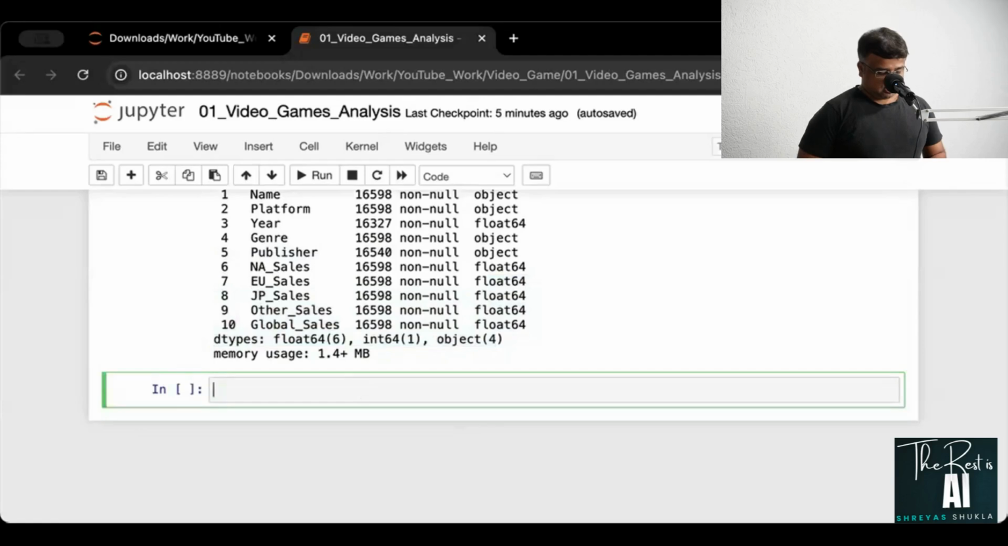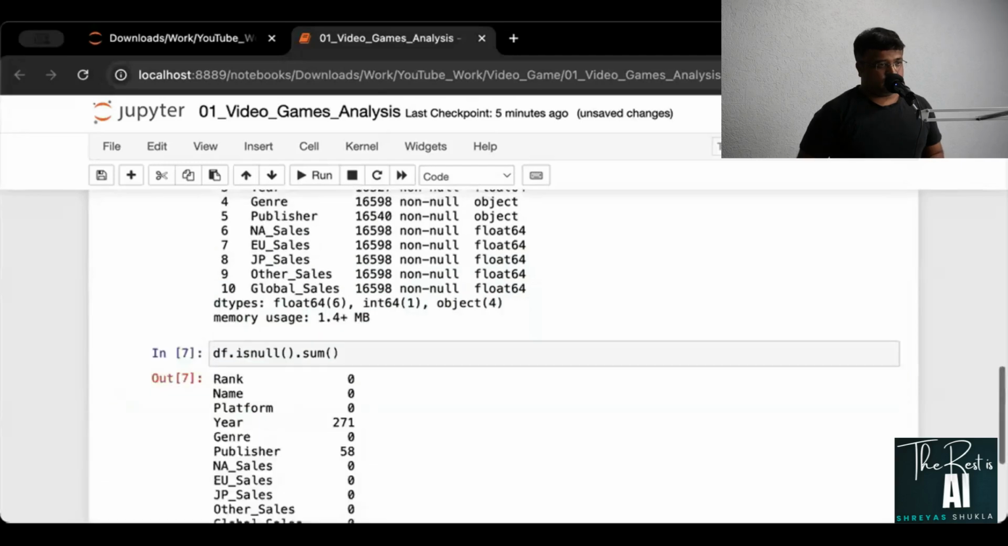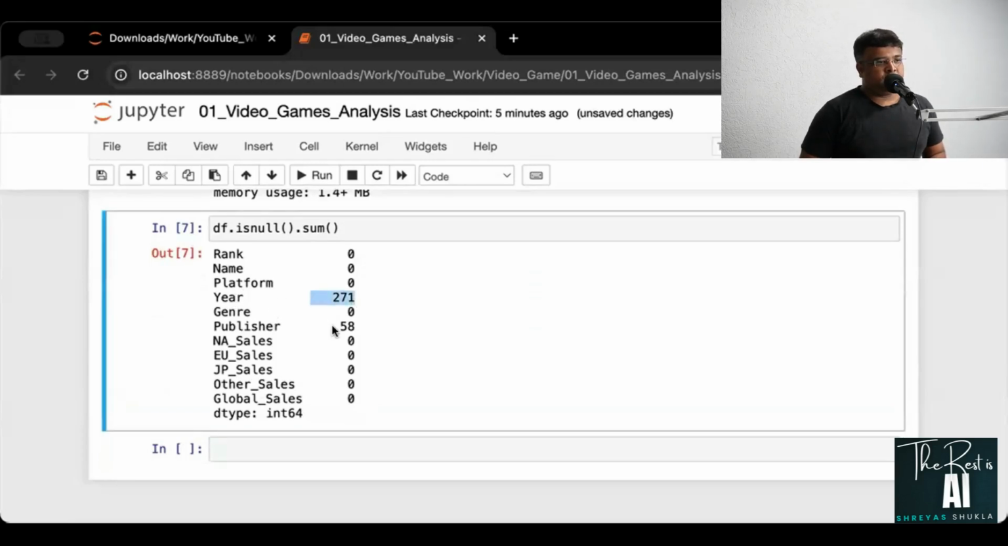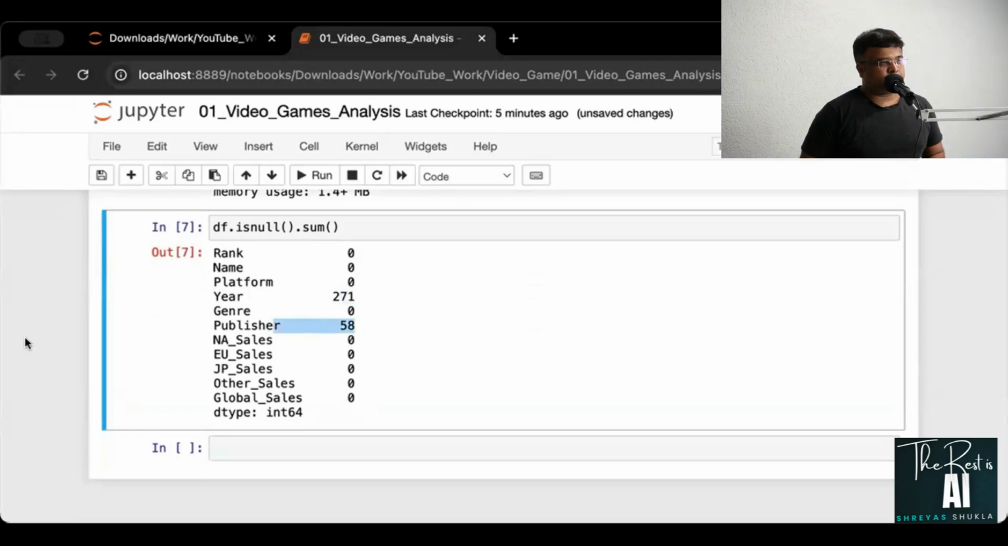So if I just check the df, it is null dot sum, and this is telling you how many null values you have in each of the columns. So there are 271 null values in the year column and 58 null values in platform column. So this is what you have. It's good news because we do not have much of the missing value. That means we are not losing that much of information.